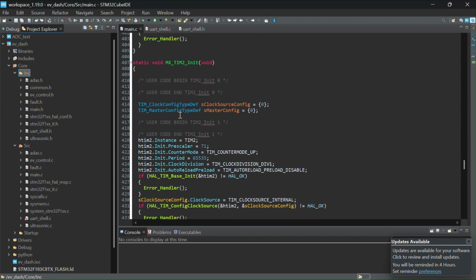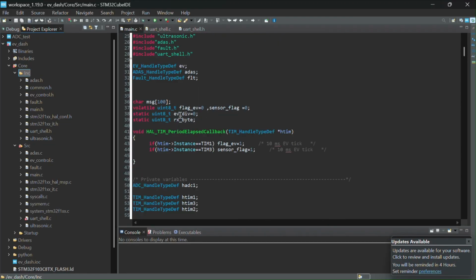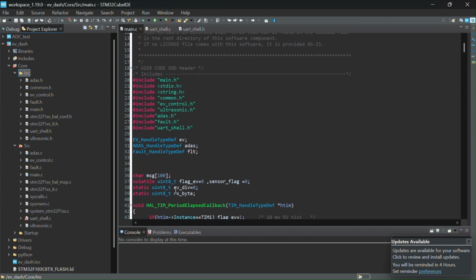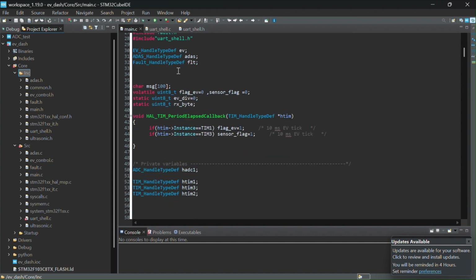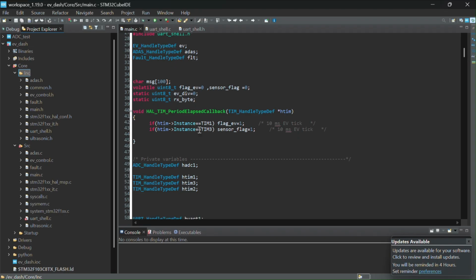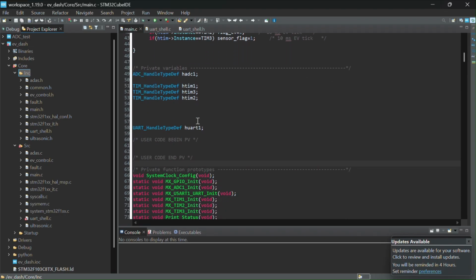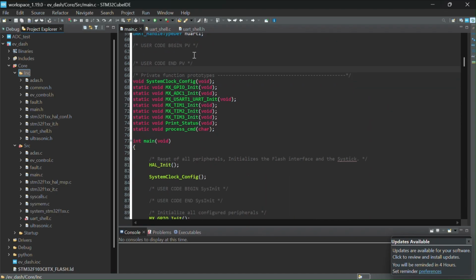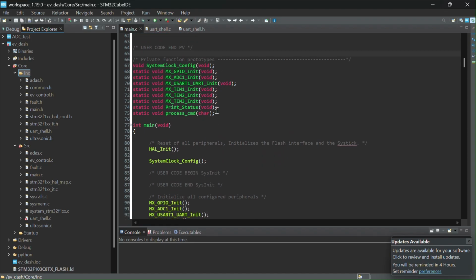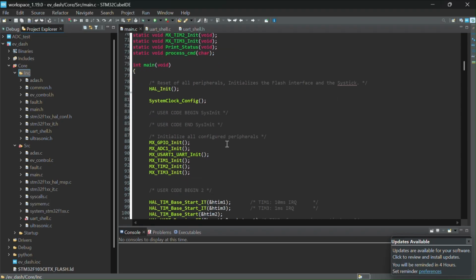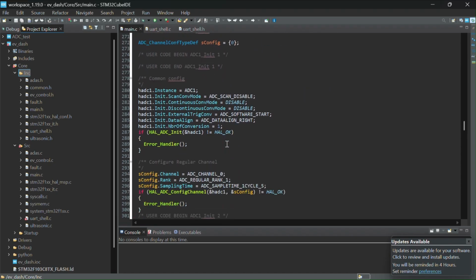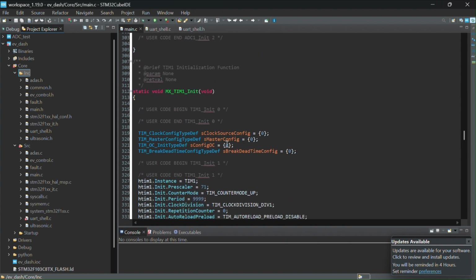As we can see in our main program, we have firstly included all the .h files, which means we have included all the header files. After that, we have declared the typedef functions, and in further programming, we have declared the timers, UART for serial communication, print status for printing the values in the virtual terminal, and process CMD to process the data. These are the main codes which we have used for our project building.